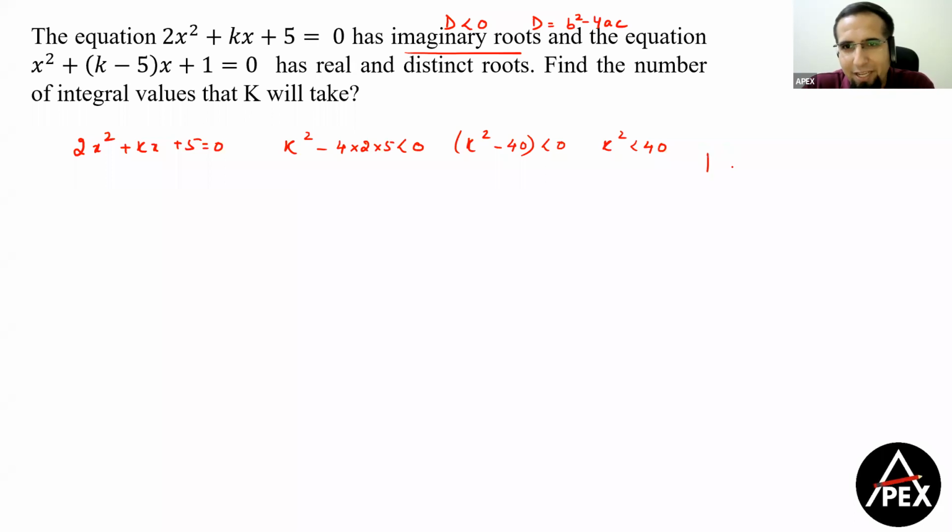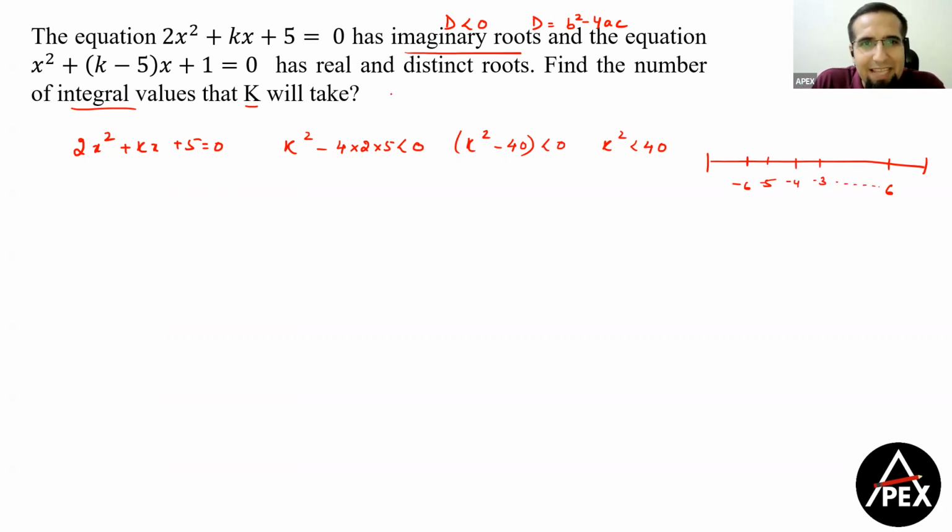If k square is less than 40, now here you need to understand k is an integer, number of integral values that k can take. So k can take minus 6 to plus 6. Simple. It can take any value from minus 6 to plus 6, including all of them. Minus 5, minus 4, minus 3, and so on, so on, so on.